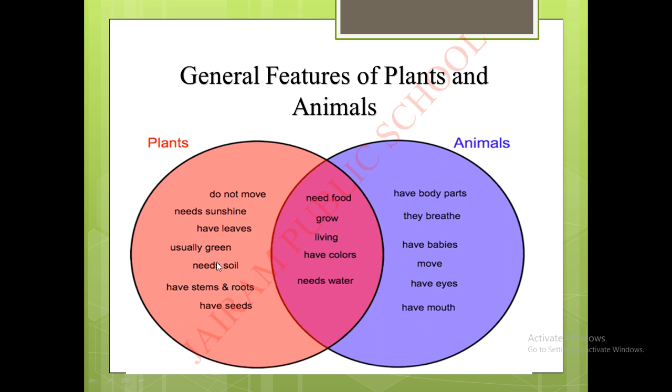Very good, children. Now we saw the difference between these two. Now we are going to see the common things about the plants and animals which is mentioned in the middle of the circle. Right. The first point, they need food.